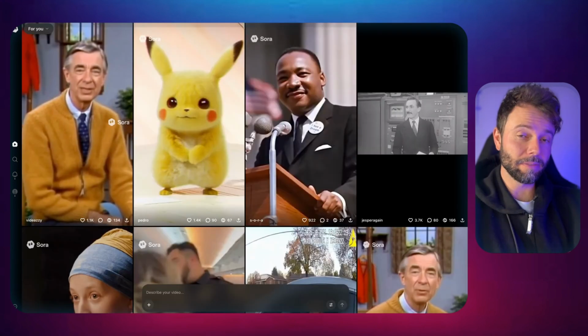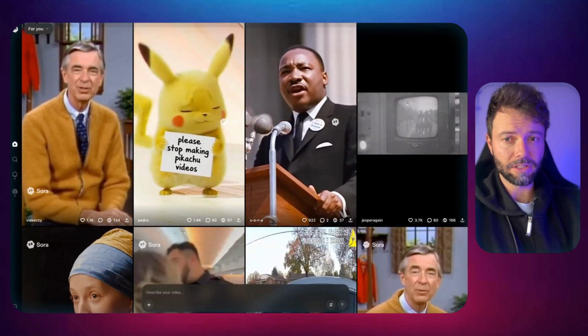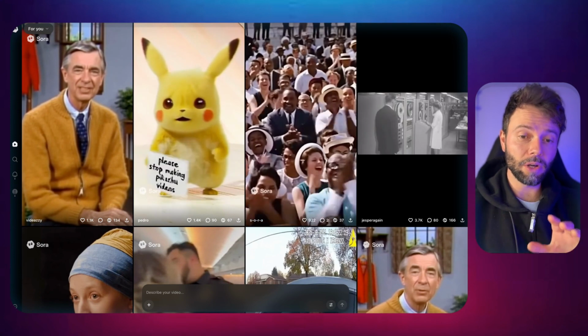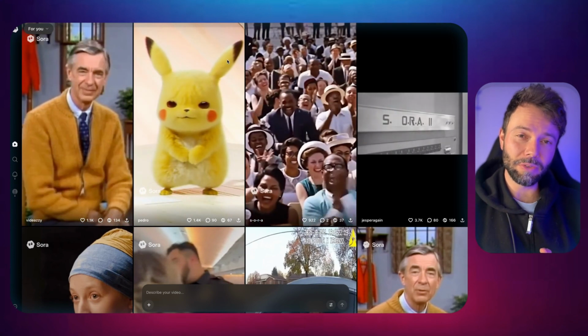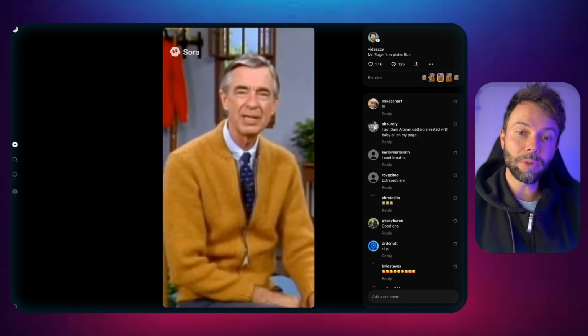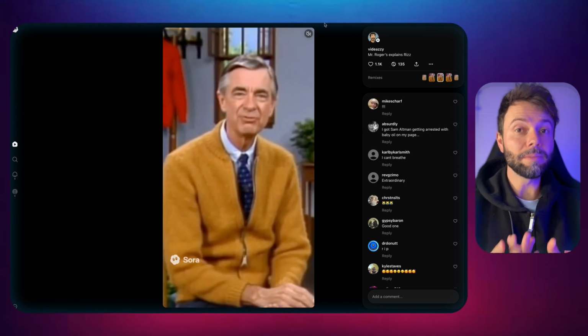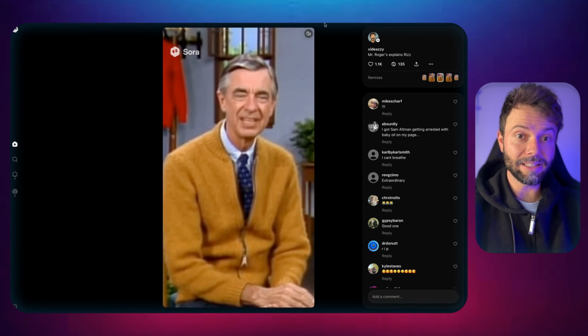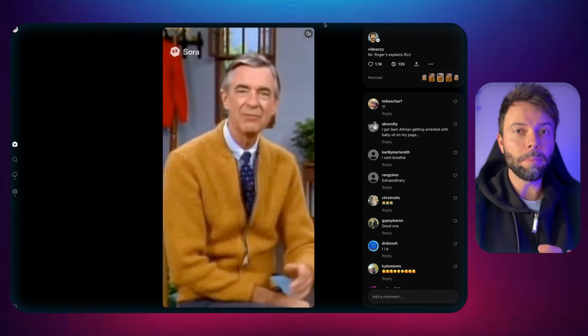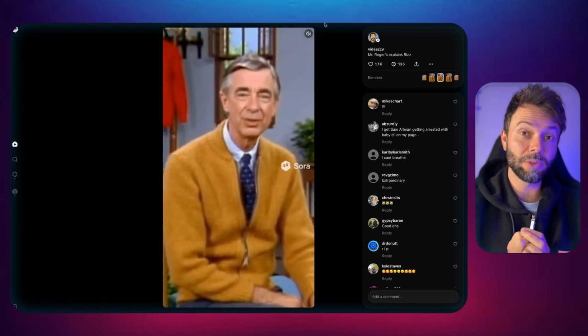Pikachu. Cute. So that alone is already very impressive. You may notice that there are comments on the right side when you click on a video, and there is also the possibility to remix the videos. It's simply also OpenAI's intention to create a social network made up entirely of videos generated by Sora.